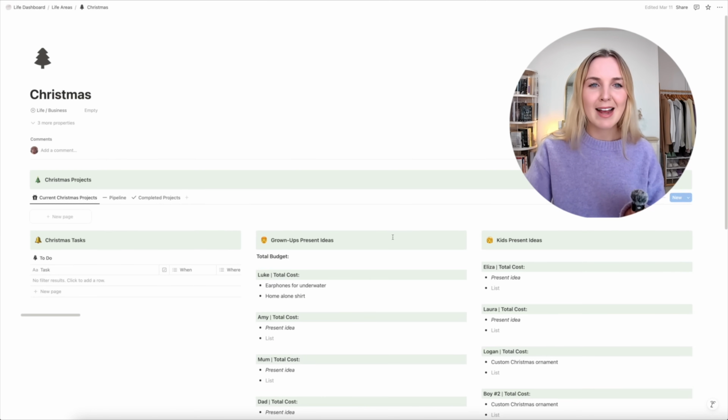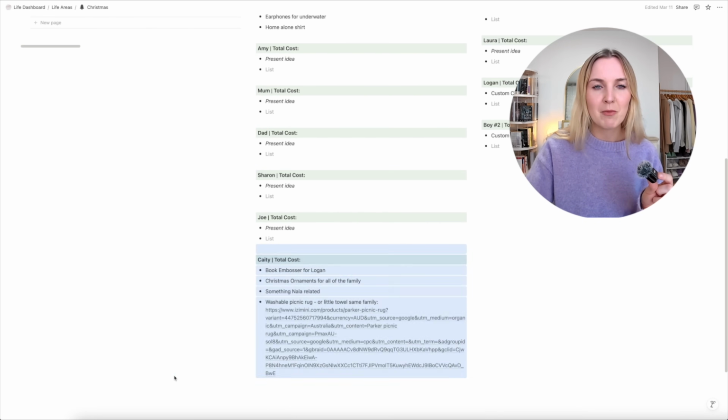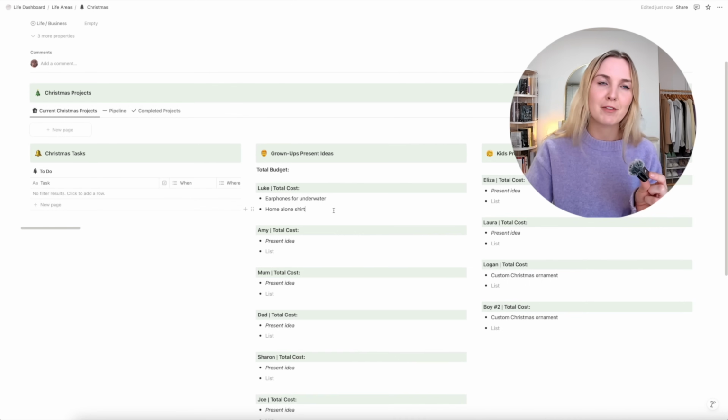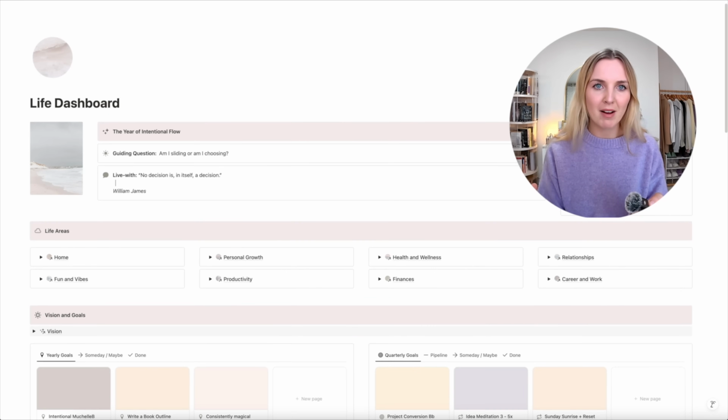Other simple pages that I have are things like my Christmas list. I have so many ideas for Katie. Don't ask me why. No one else has any ideas except for Luke. And of course, birthday list, so same. I also have things like favorite things list and future names list. And those are all the main parts of my Notion.